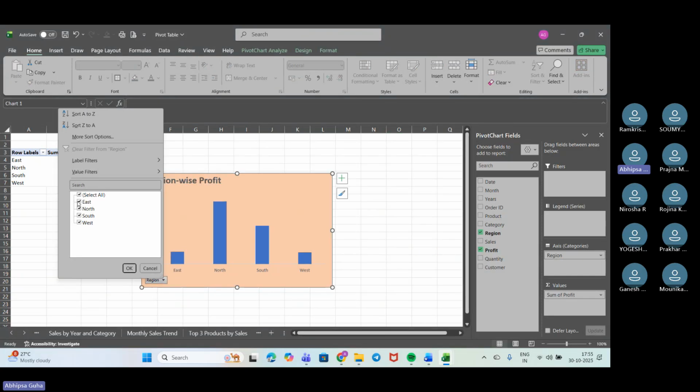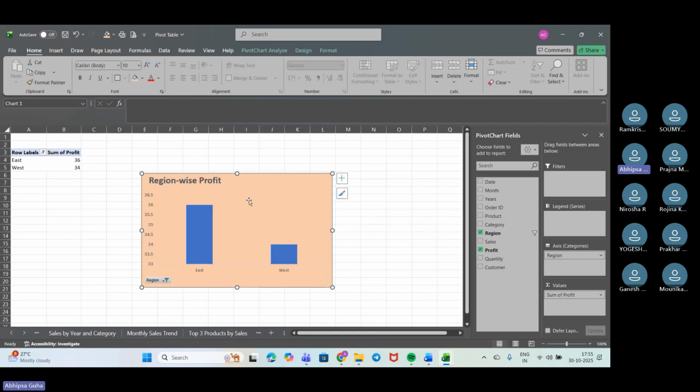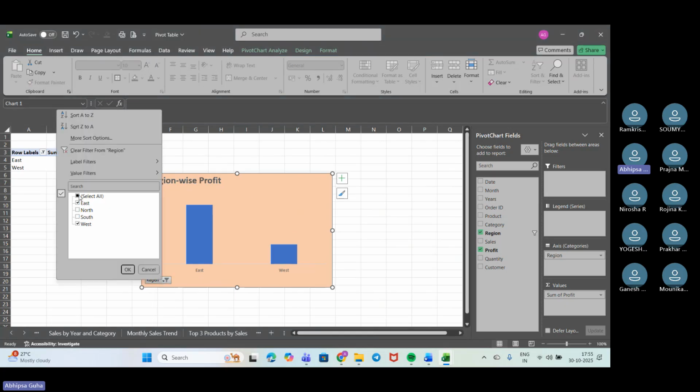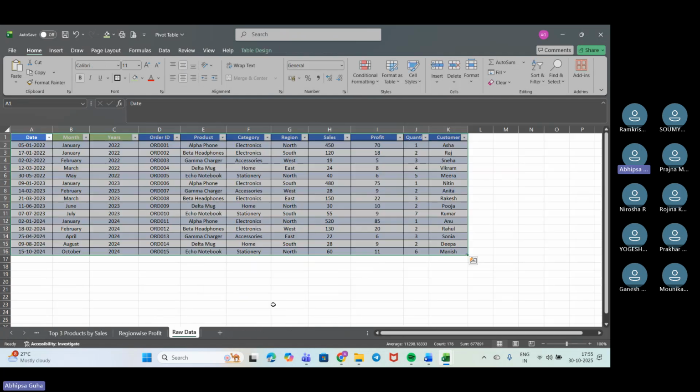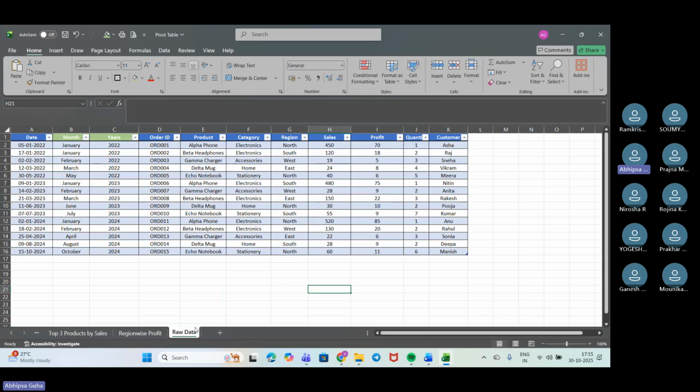Suppose I need to see east and west, I'll get the values of east and west, so I can compare each one accordingly. Right? So as of now, from this data we have created 1, 2, 3, 4, 5. Five pivot tables we have actually created.